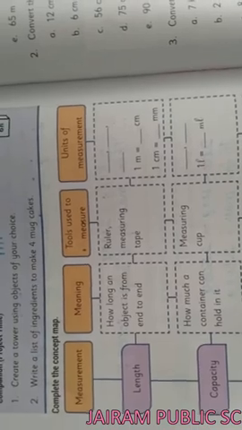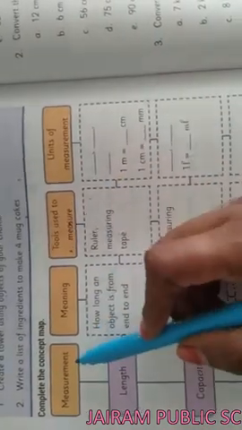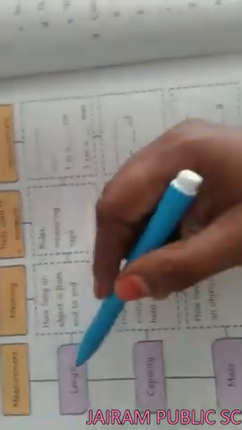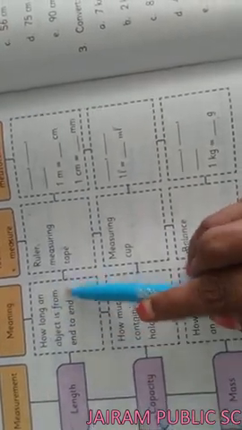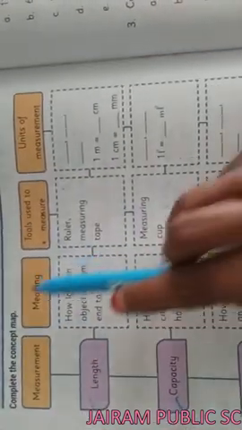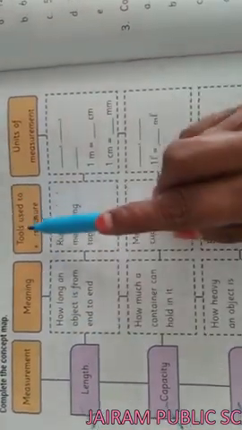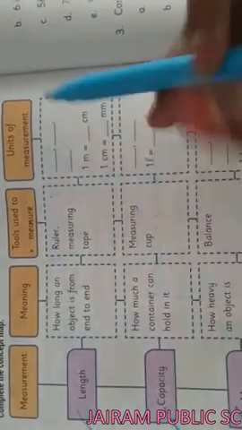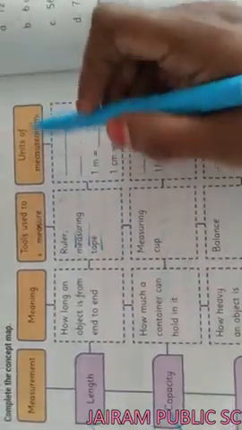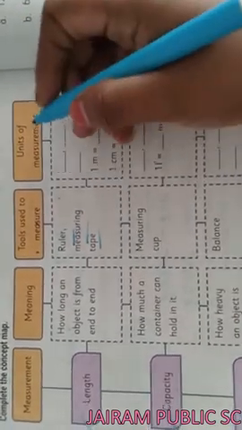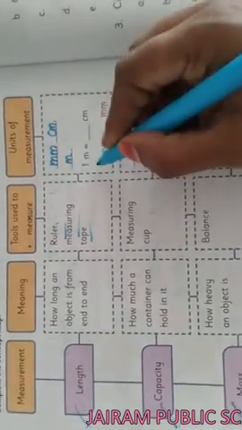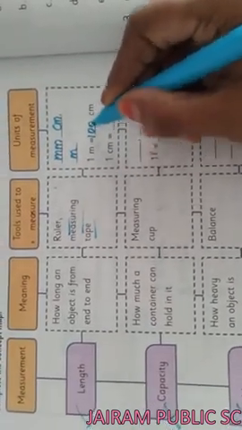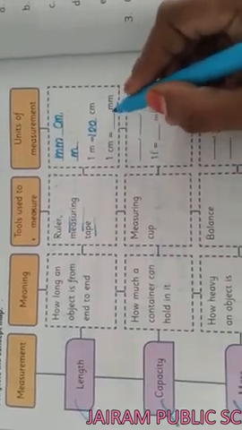Now, studio book page number 162, children. In measurement, we are seeing three topics: length, capacity and mass. The meaning of length is how long an object is from end to end. The tools used to measure length are ruler and measuring tape. The units of measurement we discussed in this lesson are millimeter, centimeter and meter. 1 meter is 100 centimeter. 1 centimeter is 10 millimeter.